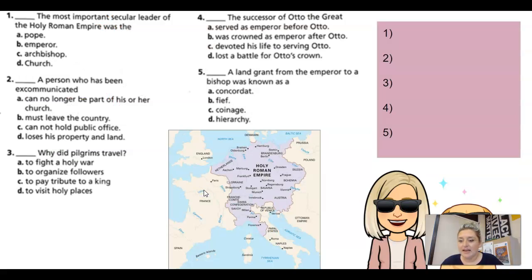All right, so this is actually, you've seen this from a previous lesson on Tuesday, I believe. So I just want to see how you did and see if you want to correct any of your work. So you can go ahead and pause the video and answer these 5 questions in the text box.